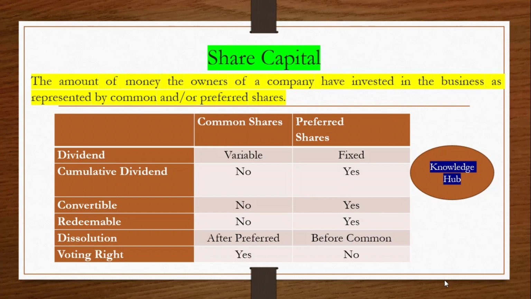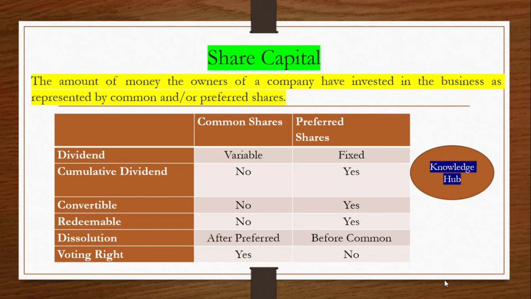There are two types of share capital. We have a common share capital, also called the ordinary share capital, and the other one is the preferred share capital. So there are some differences. For example, with respect to the dividend, normally the common shares have a variable dividend. Sometimes there is more dividend, sometimes less dividend, even sometimes there is no dividend. But in the preferred shares, we have a fixed dividend which they have to pay in every circumstance, either profit or loss.